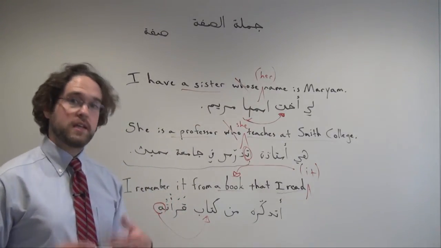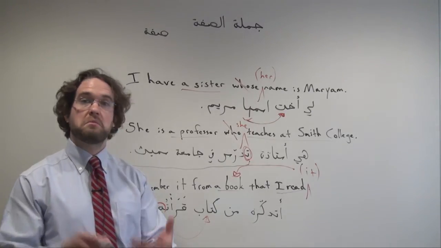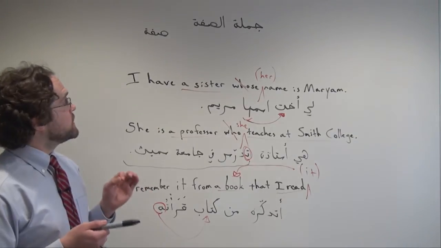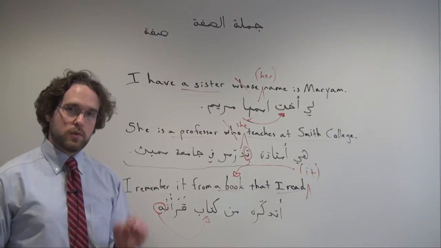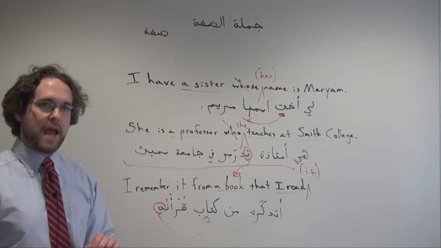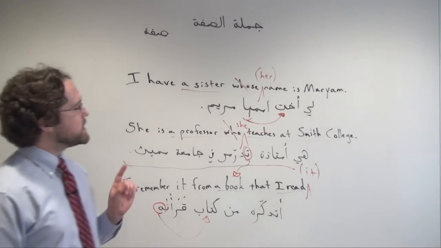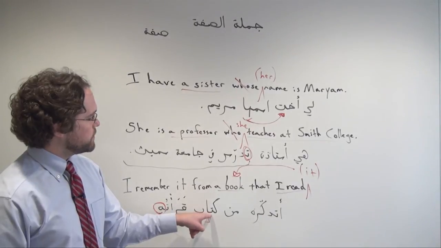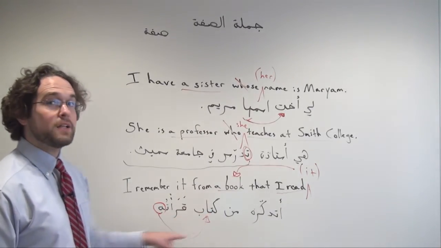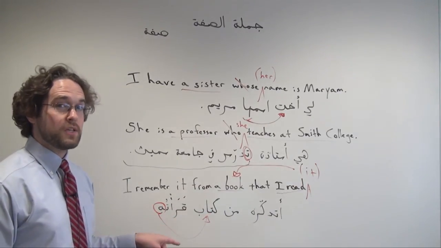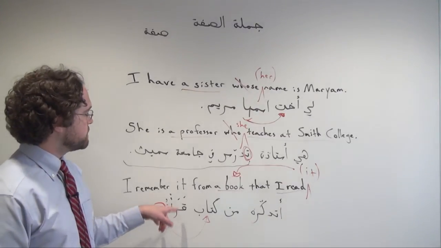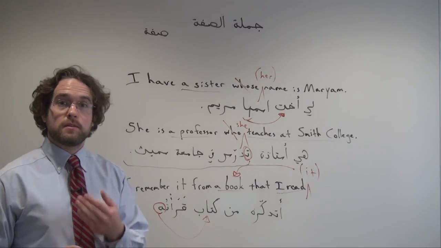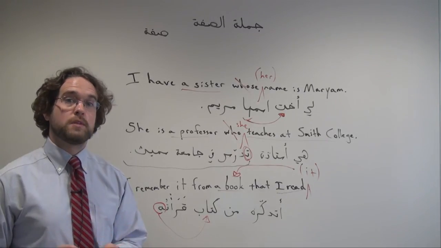A lot of the time when you're reading a descriptive text that's introducing a new idea or talking about a new thing, it will be described with jumla al-siffa, so it's important to be able to recognize it as you're reading. One big tell, one big clue is when we have a noun, an indefinite noun, followed by a verb. There's a very good chance that what that verb is describing is going to be the indefinite noun, and we're going to have a jumla al-siffa structure.